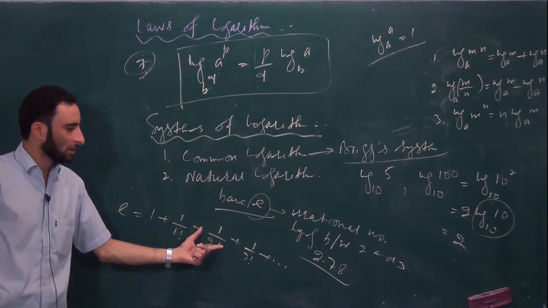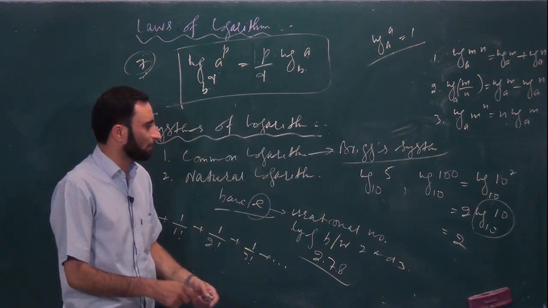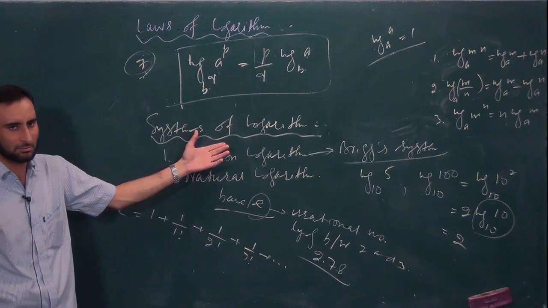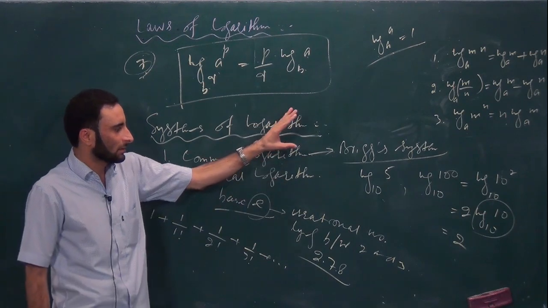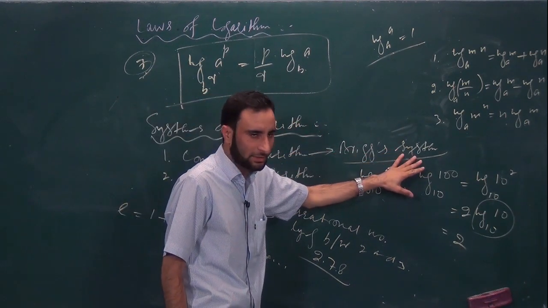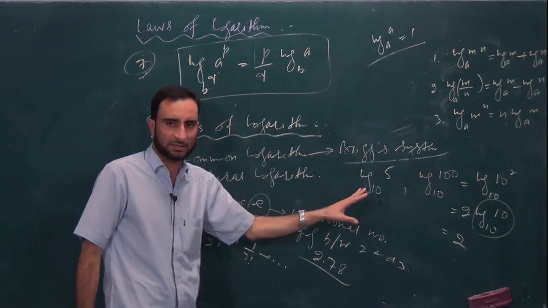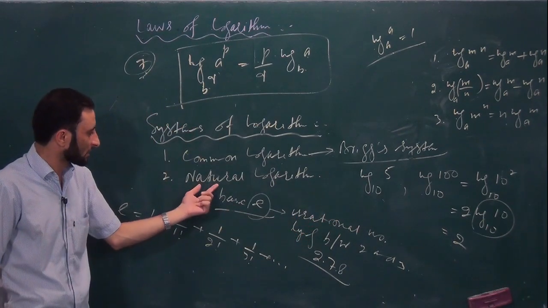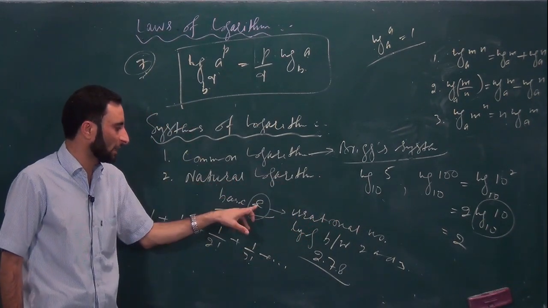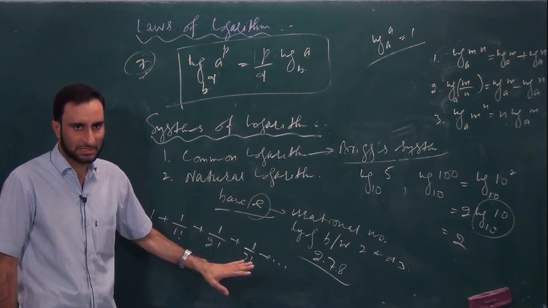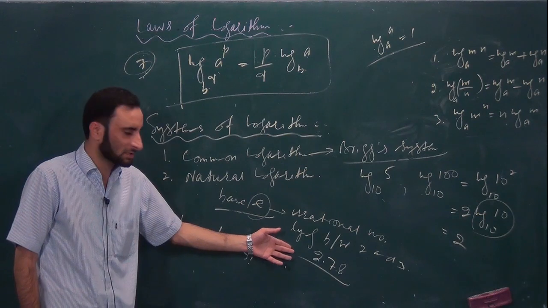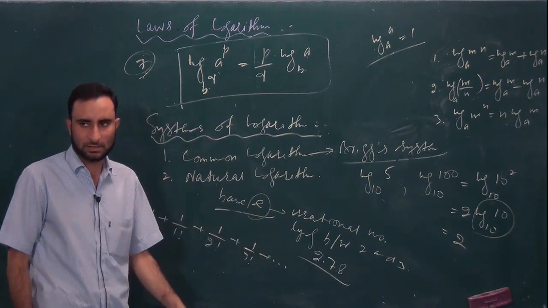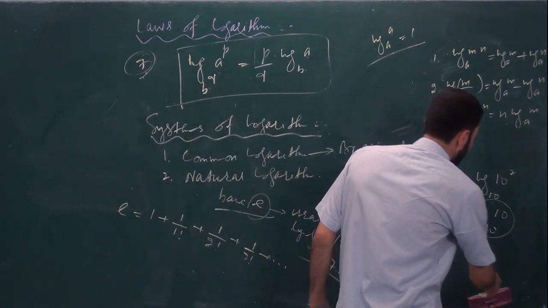Is it clear now? So these are the main systems of logarithm that we generally use, that is the common logarithm or Briggs system, in which the base is always taken as 10. Now in this natural logarithm we always consider base e. So e, you know, is an irrational number lying between 2 and 3. The approximate value is 2.78. Is it clear? So first of all, let's evaluate certain questions.